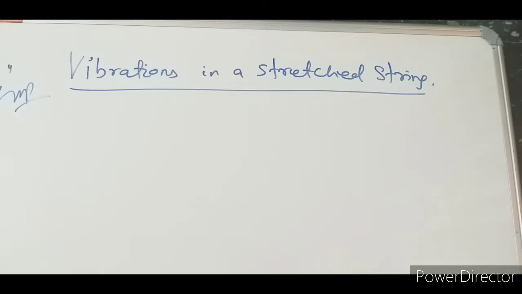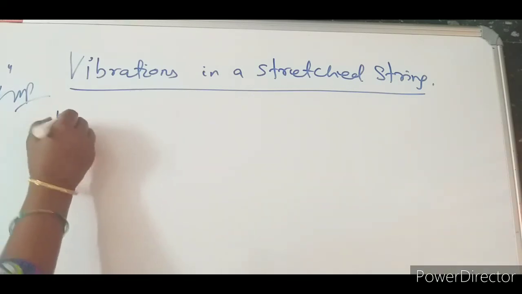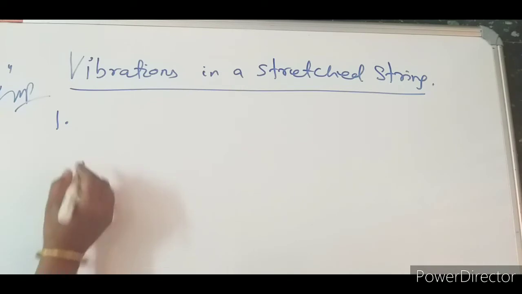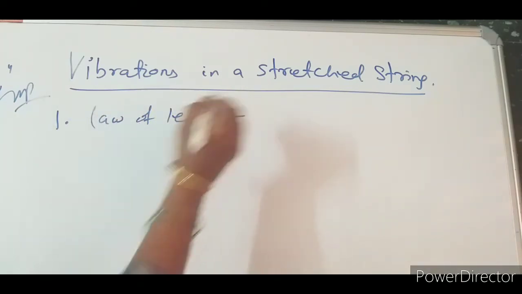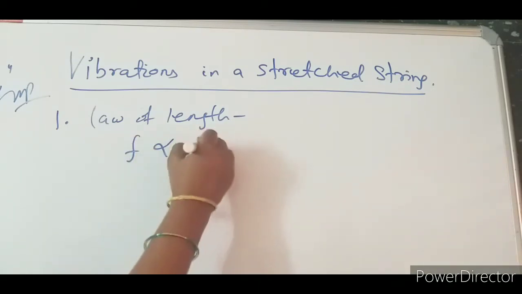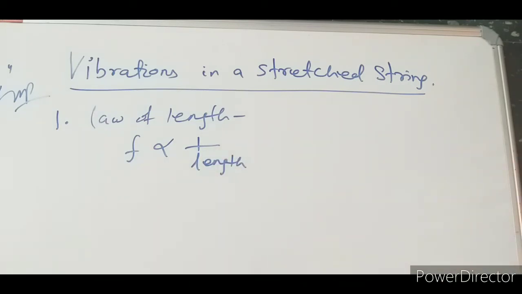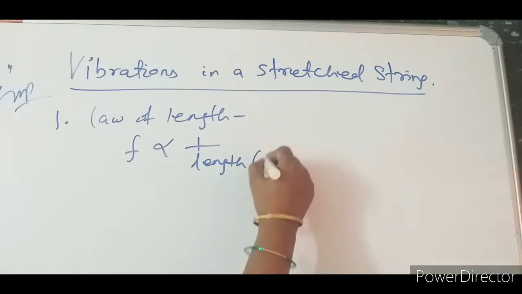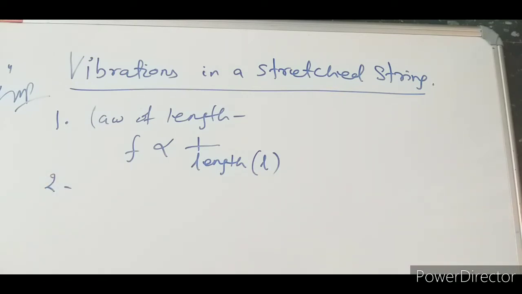So the first factor is length. This is also known as the law of length. The frequency is inversely proportional to the length of the string. Okay.